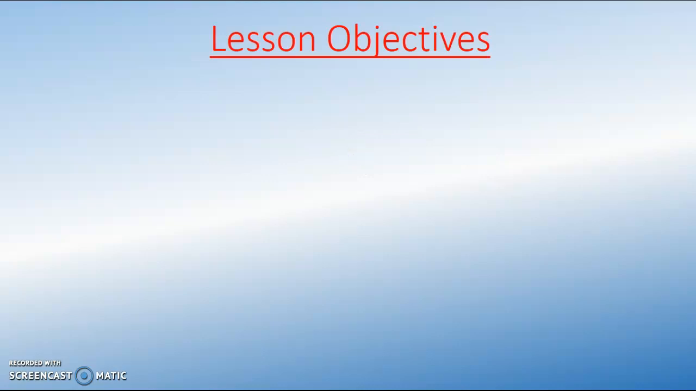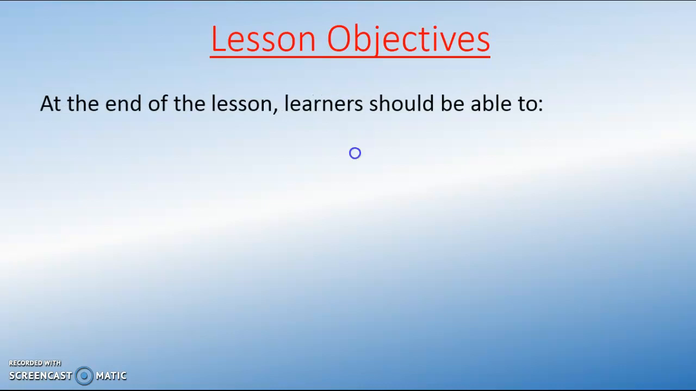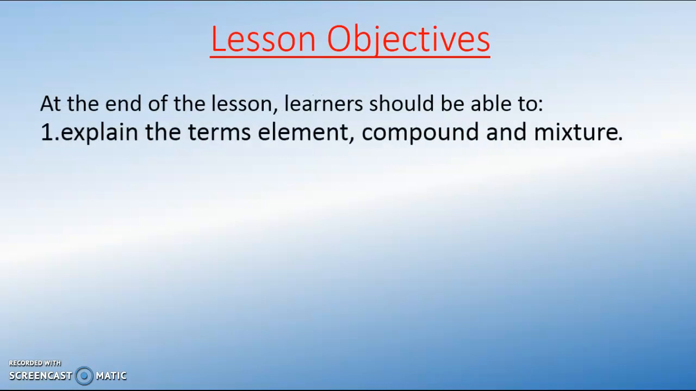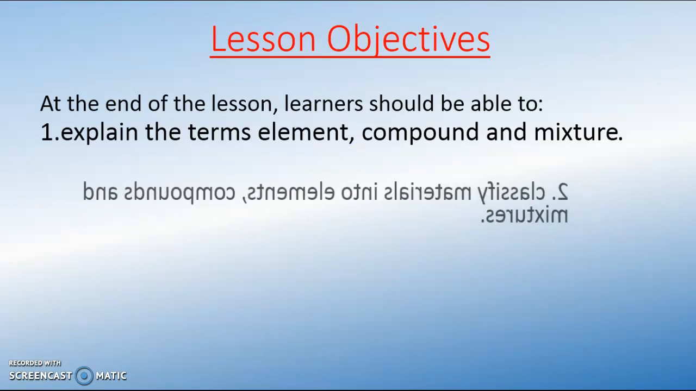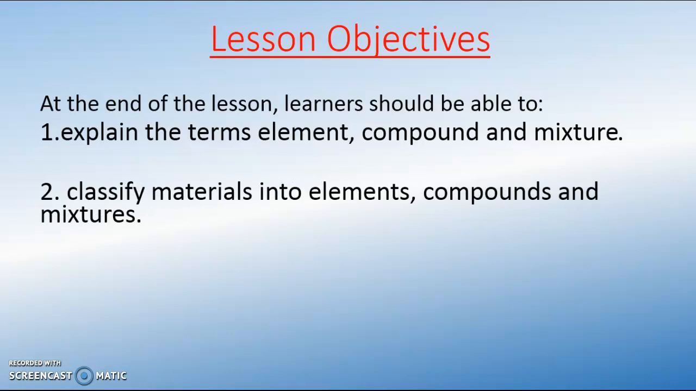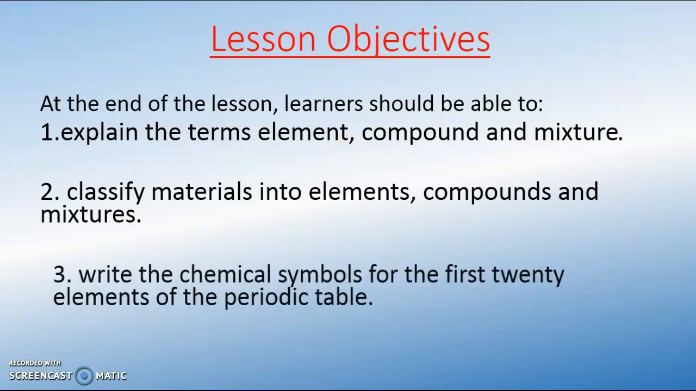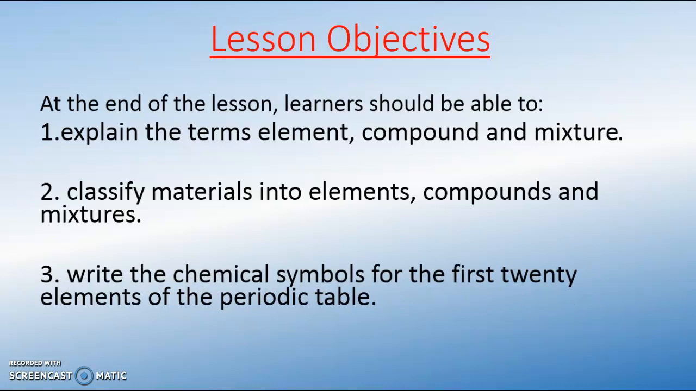Today, at the end of the lesson, these are the learning objectives that we should expect. I believe learners will be able to explain the terms element, compound, and mixtures. They should also be able to classify materials as elements, compounds, and mixtures. And lastly, I expect them to write out the chemical symbols for the first 20 elements and more.